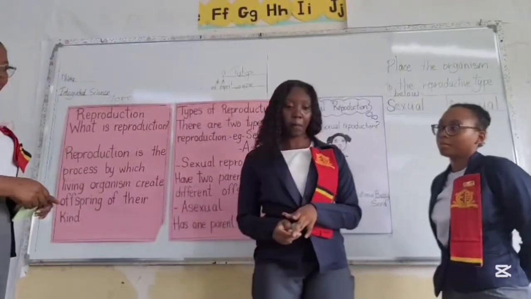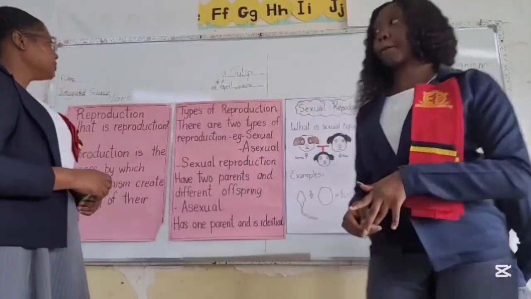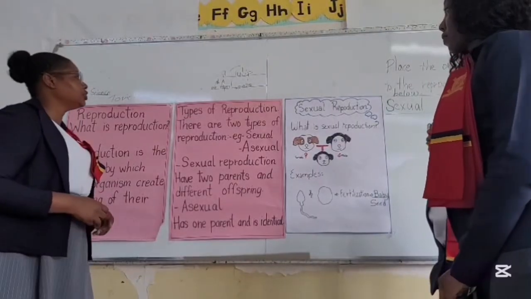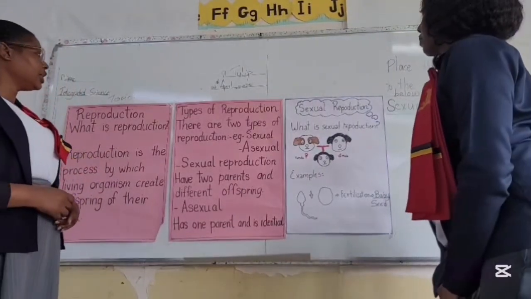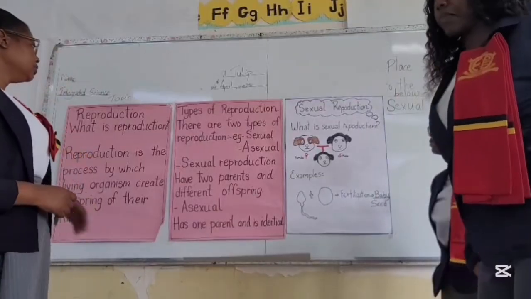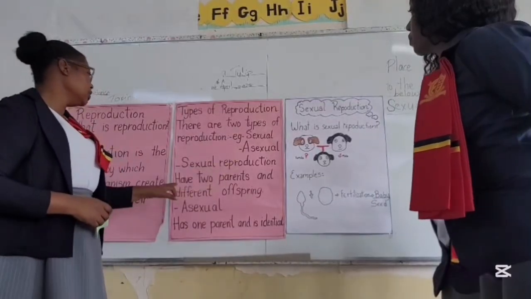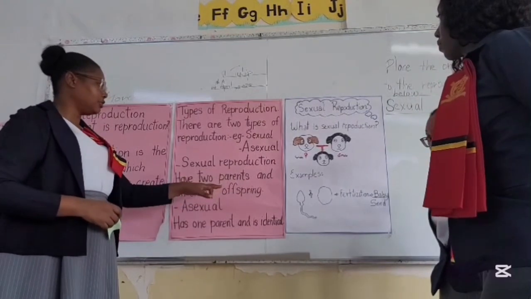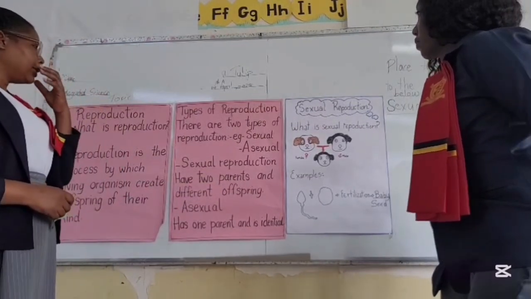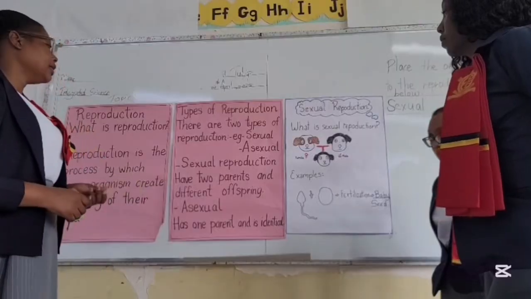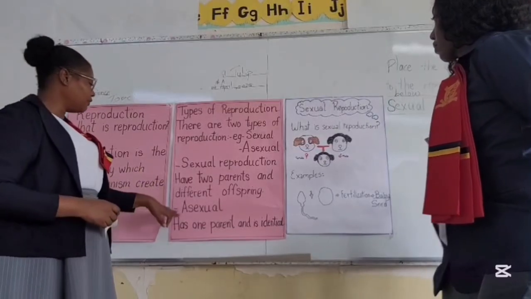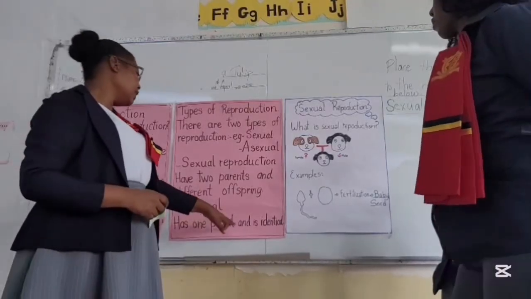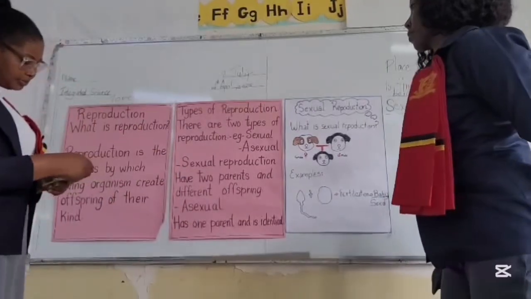Alright. So we have types of reproduction here. So there are two types of reproduction. These are asexual and sexual. Sexual reproduction has two parents and different offspring. That's an example like us human beings and animals. When we have asexual reproduction, it has one parent and is identical.